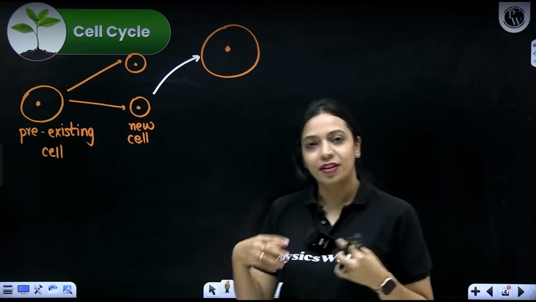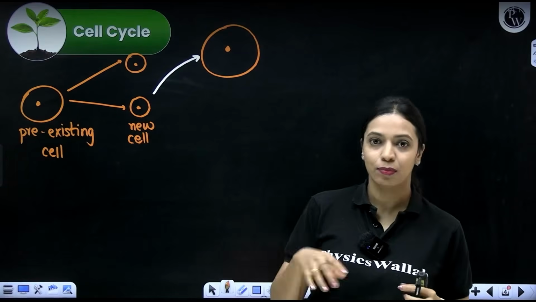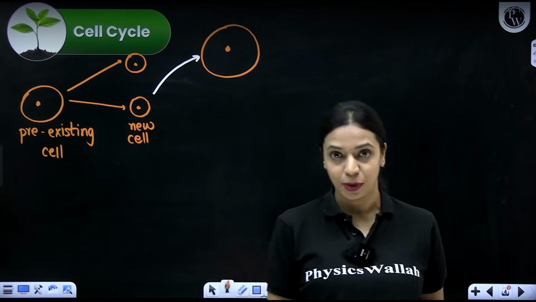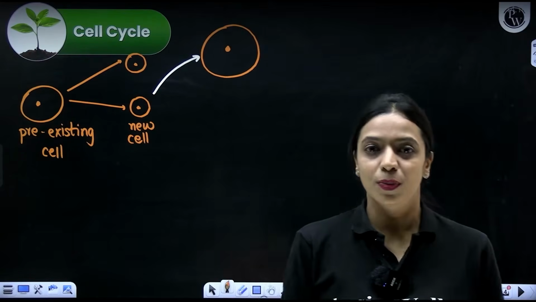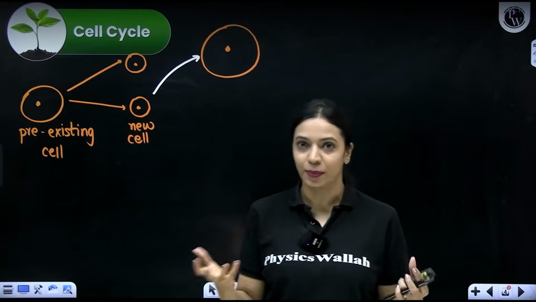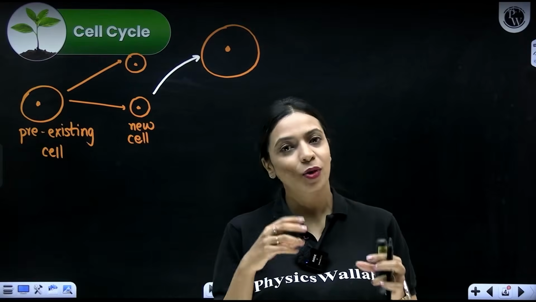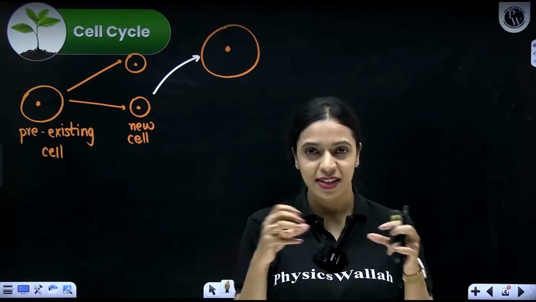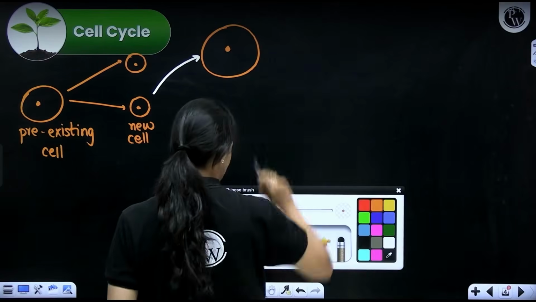What exactly do we mean when it accumulates more cytoplasm? When the volume of the cell increases, basically more organelles are synthesized, more biomolecules are synthesized in the cell. Within a cell, a lot of metabolic reactions happen, right? So all of those metabolic reactions are actively happening, and the cell is accumulating a lot of organic material. Biomolecules are being synthesized, newer organelles are forming to make sure that the larger cell can function better. So newer organelles, newer chemicals, all of that will get synthesized, and as a result, the cytoplasmic volume will increase and the cell will become bigger in size. Now, this will further increase in size with time.